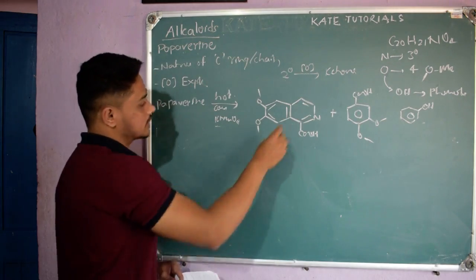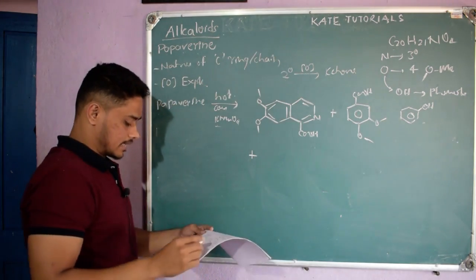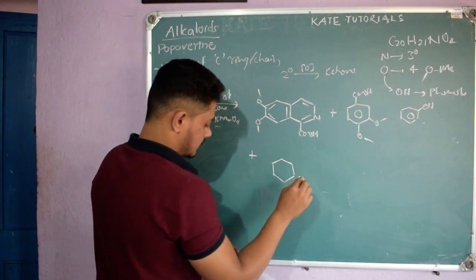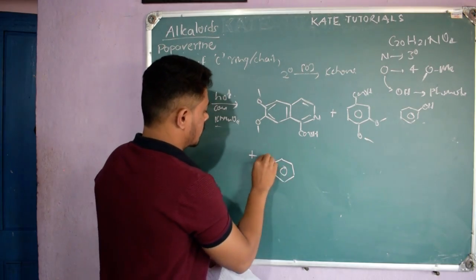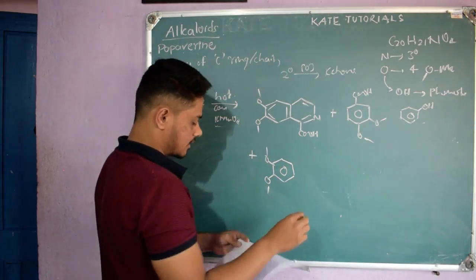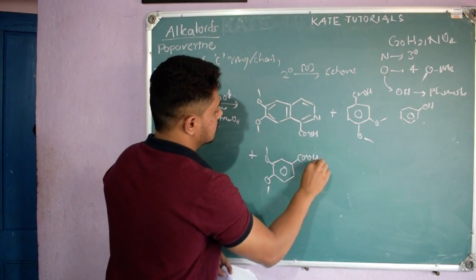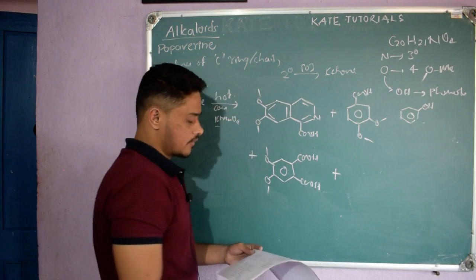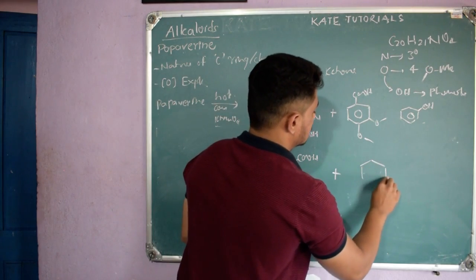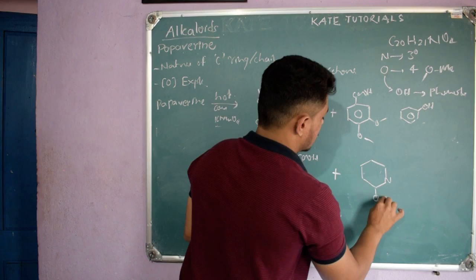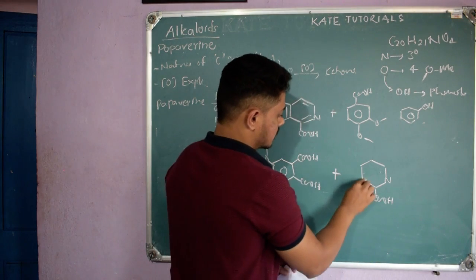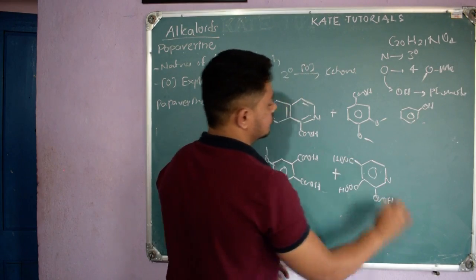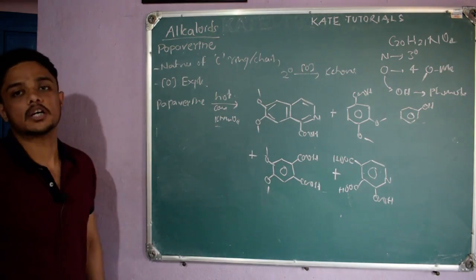Along with that they got a few more compounds, with OMe, and here COOH and COOH, and a few more like this with COOH. So these are the four compounds they got.